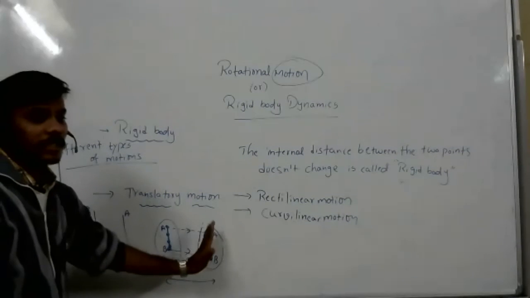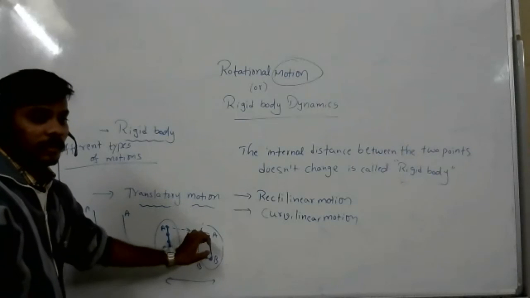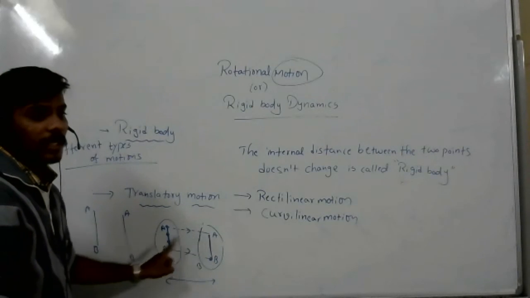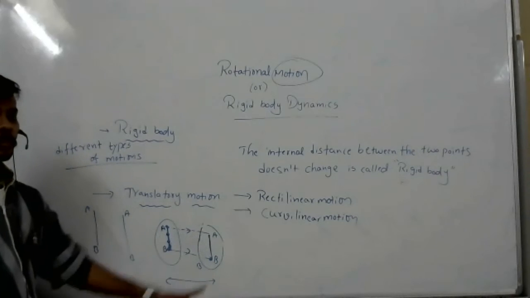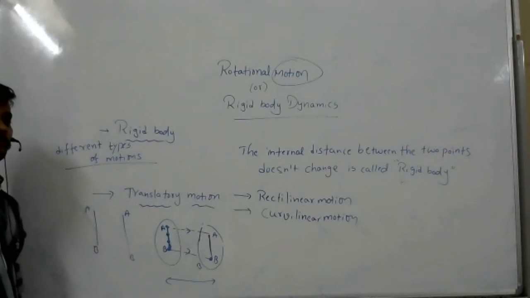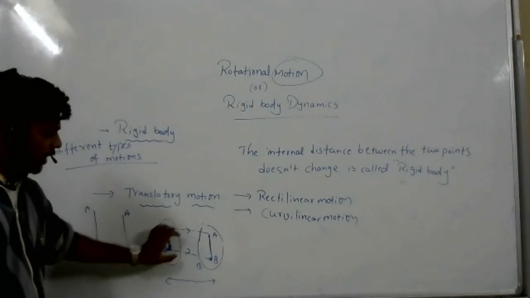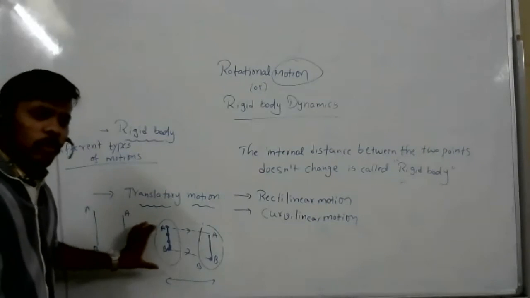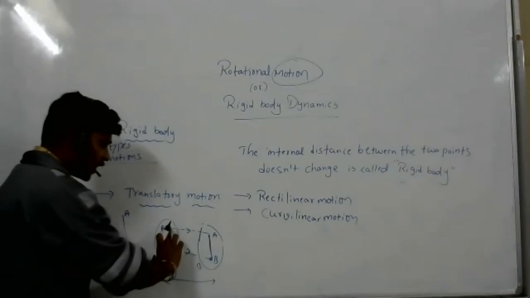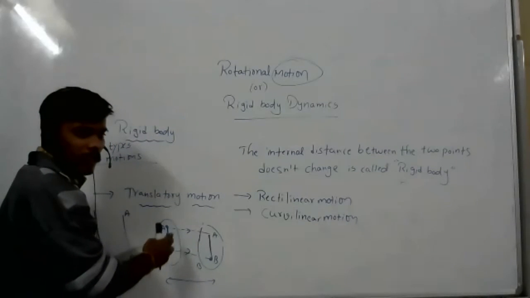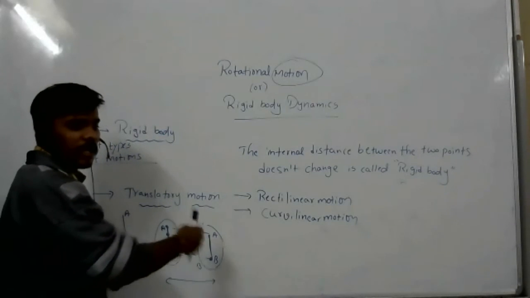After traveling some distance, the line joining the two internal particles is parallel to the first one. So the lines are parallel. That is like initial and final, and throughout the motion. Not only here. Throughout the motion, the line joining the two particles is parallel to the earlier one.